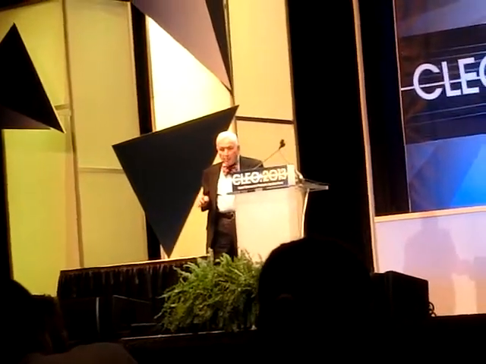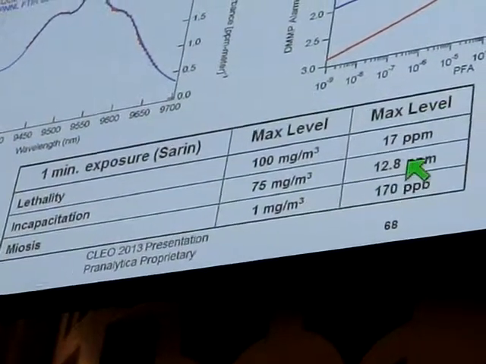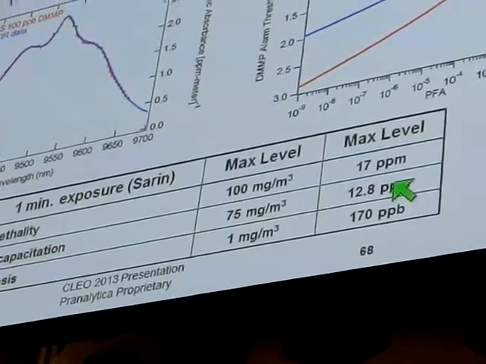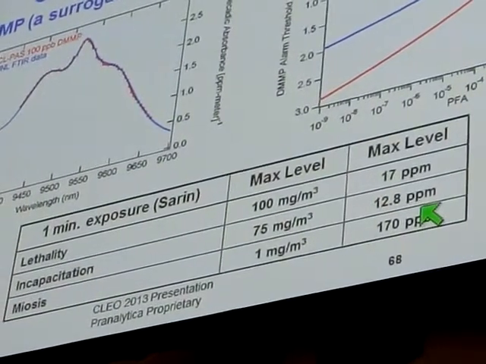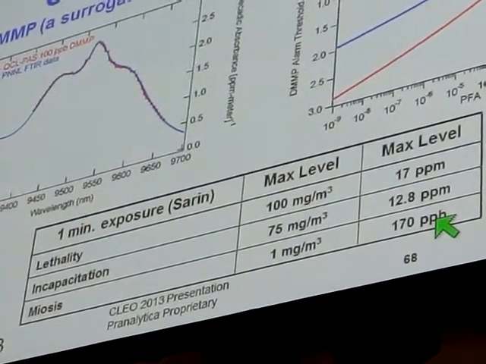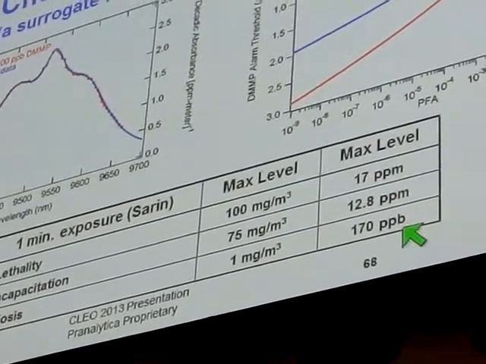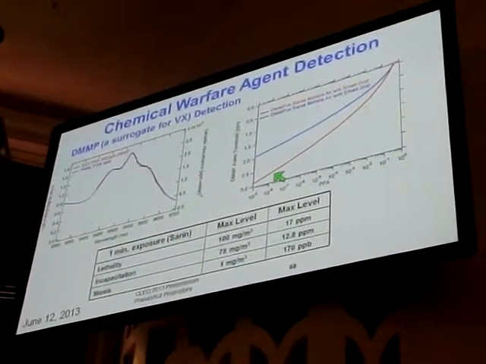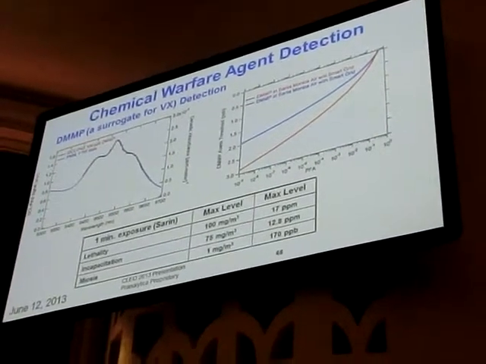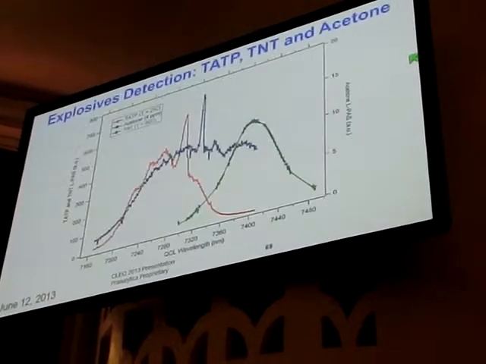In a typical urban environment, you have an incredibly sensitive and incredibly selective detection of chemical warfare agents using quantum cascade lasers. The bottom part of the slide shows the allowed exposure to sarin for 1 minute. Lethality is 17 ppm. Incapacitation is roughly 12 ppm, and miosis, which is the first level at which you begin to get an uncomfortable feeling, is 170 parts per billion. What we have shown here is that the system has a capability of providing almost 2 orders of magnitude better sensitivity than what one would need, even under the worst circumstances that one can imagine.